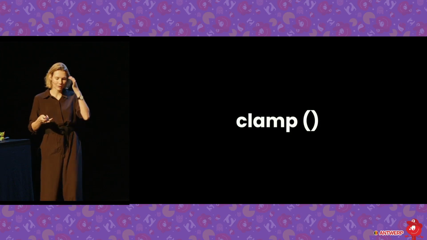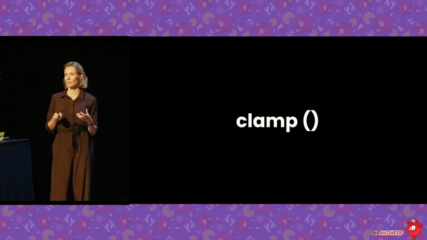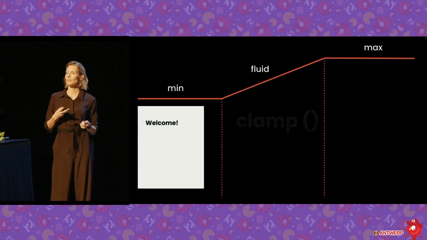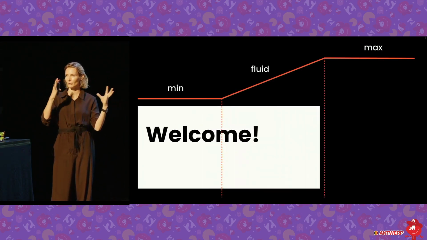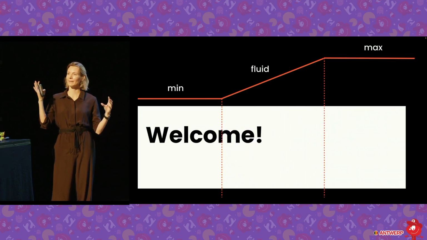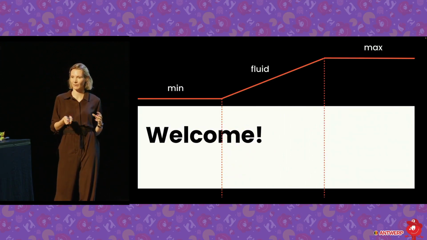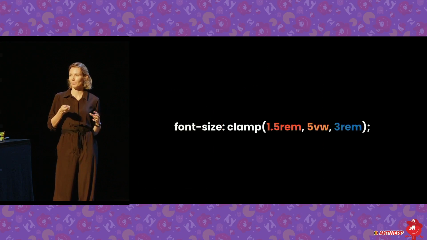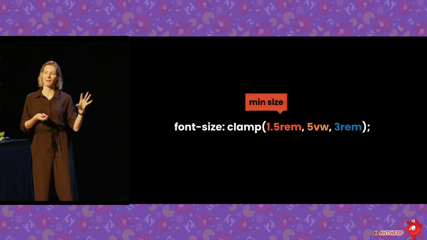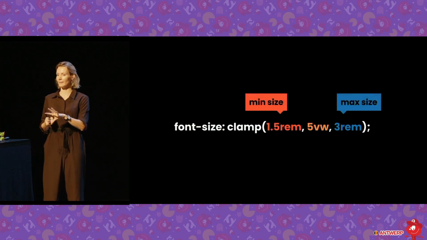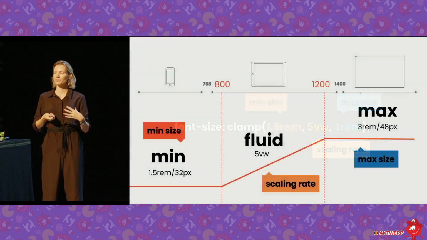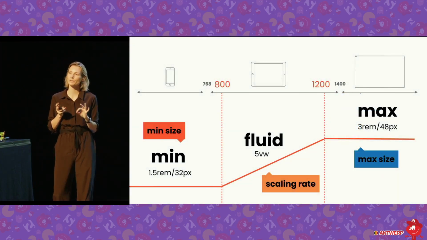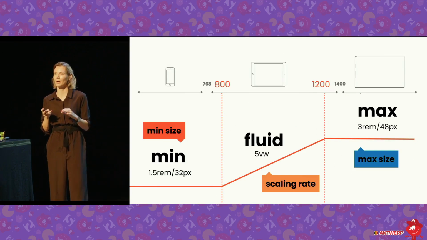There's another really great tool in CSS, and that's called Clamp. And so what Clamp does, it works really differently. You have a min size, and then as your screen size increases, it grows, and then you fix it to a max size. So the way this is set up in CSS, it looks like this. You have the min size, you define the max size, and then you have this rate of scale in the middle. And so it's really important to understand that this does not rely on media queries anymore. It's like its own little closed system within itself.